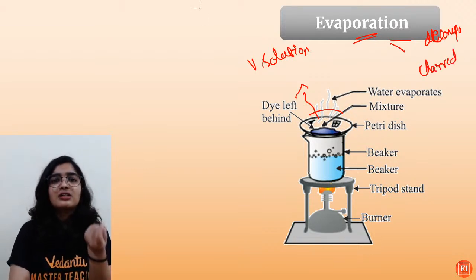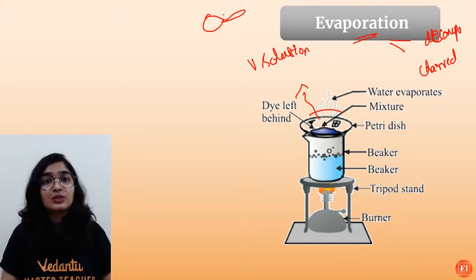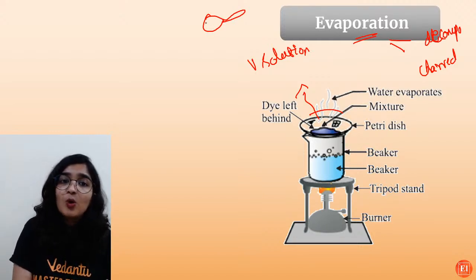So what happens, you take a spoon of sugar and start heating directly over the flame. After a while you will be left with only some black powder.